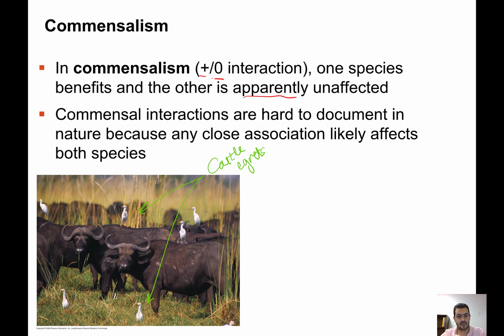But as you can see, this is very minor, nearly negligible. So in this case, we will consider it as zero, but we said it is apparently, because sometimes with close attention to the relationship, you can argue that the other part is also affected by plus or minus, and it is not a zero interaction in some cases.